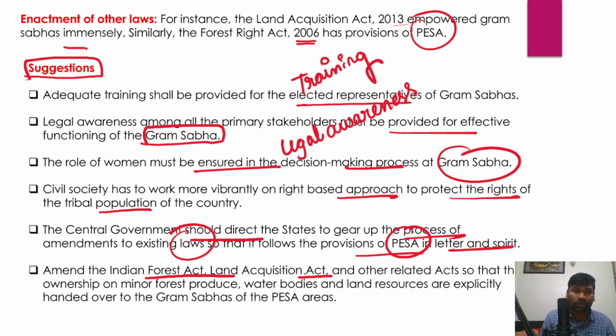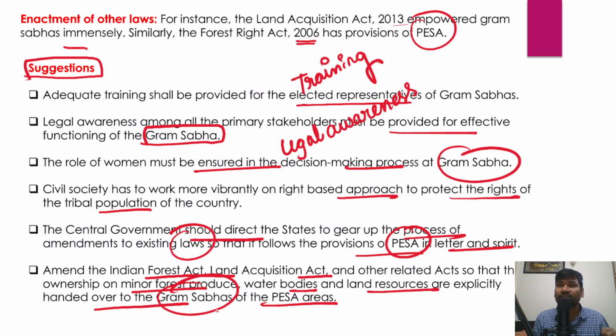Okay, so particularly with respect to ownership of minor forest produce, water bodies, land resources, which are explicitly handed over to the Gram Sabha of the Panchayat Extension to Scheduled Areas. So these are the suggestions that one could provide, right?